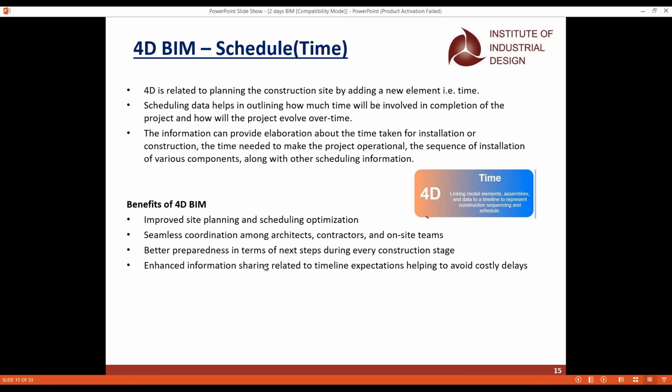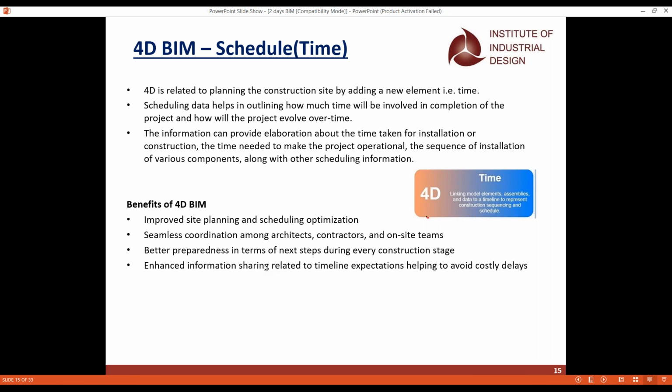If you want to use software which uses 4D BIM, we have software like Navisworks, which is one software that uses the 4D concept. With an animation video, it tells you the time, how many weeks it takes. In week one, it goes for the column construction. In week two, it goes for the beam. Maybe you have 20 weeks to construct, and at the end of the 20 weeks, it goes for the painting, the fabrication, the installation. That is software which has BIM by default, and it goes for the 4D BIM.